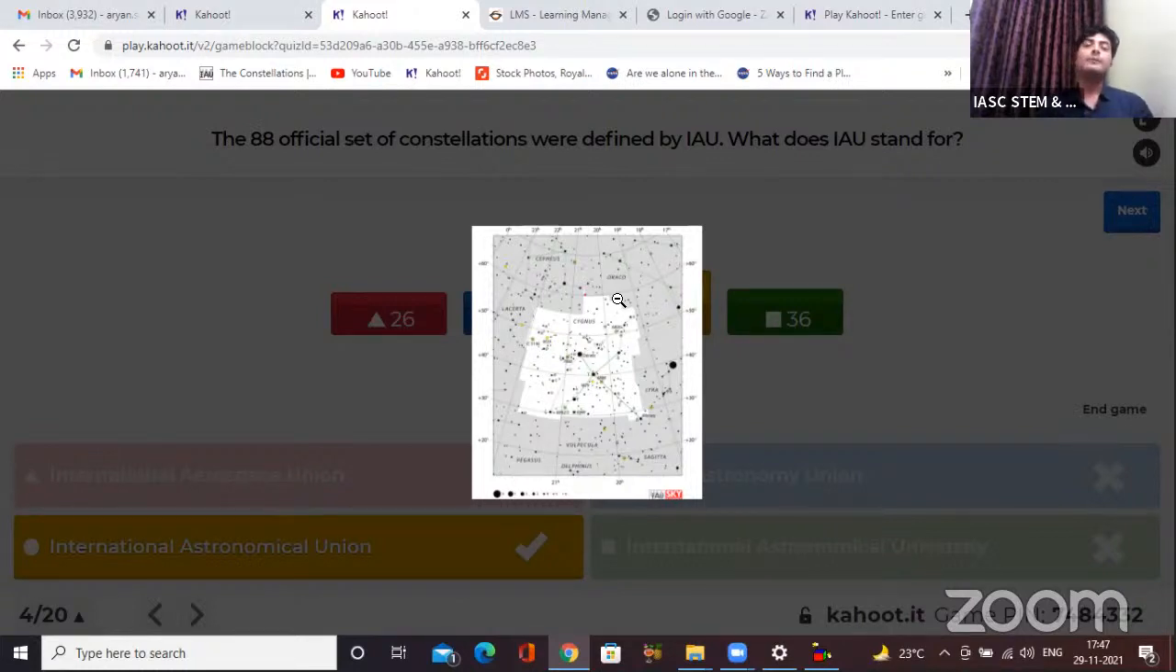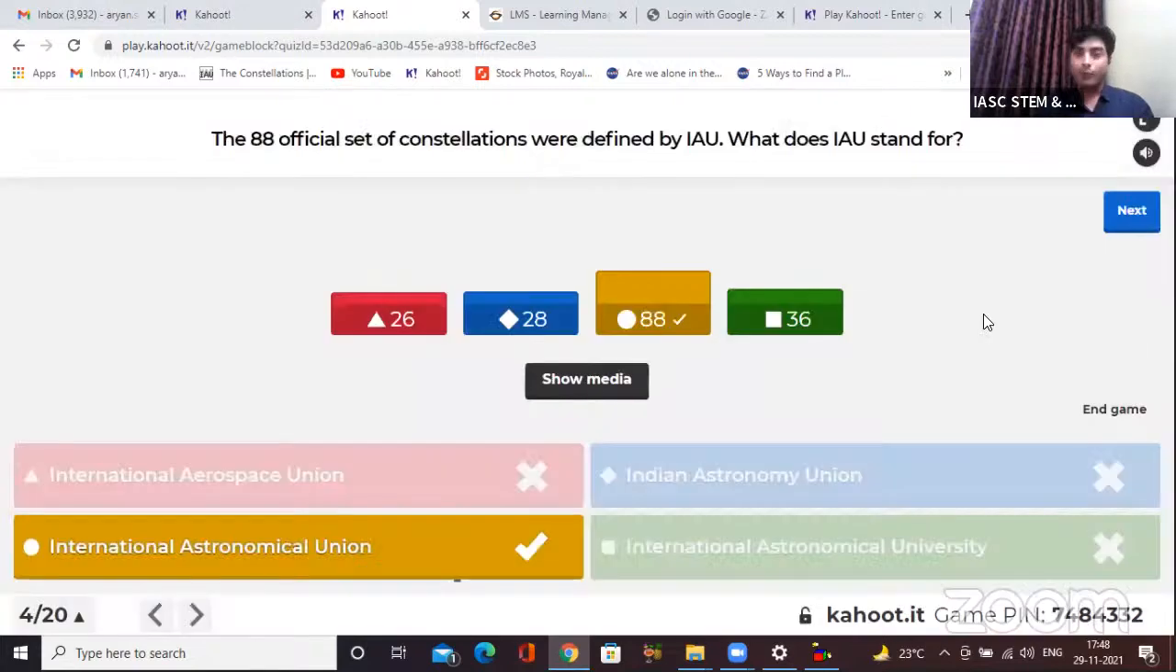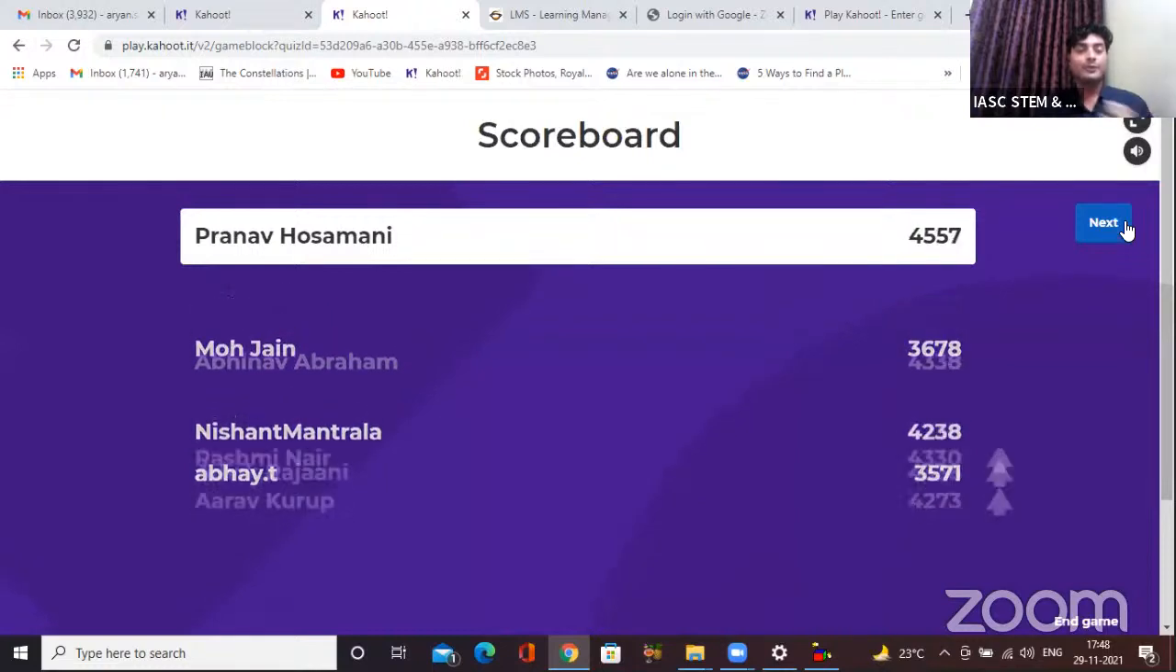So basically what happened was, long back, every culture had their own set of constellations. So that was generating a lot of confusion among people. So that's how the organization decided to give an official set of constellations that is followed worldwide. So IAU is that organization that gave us 88 constellations. I hope those who got it incorrect, it was new information for you and you will remember it now. Let's see the scoreboard with this question.